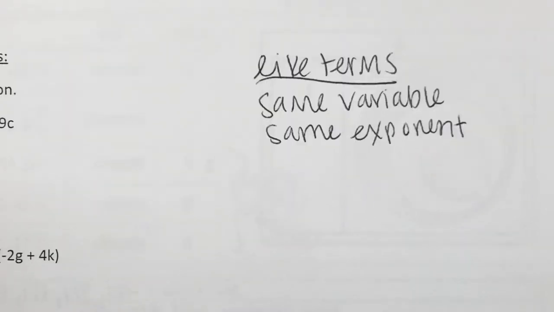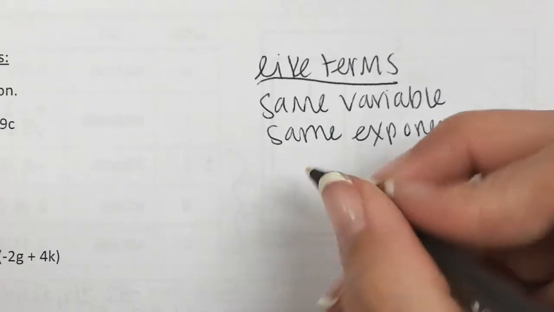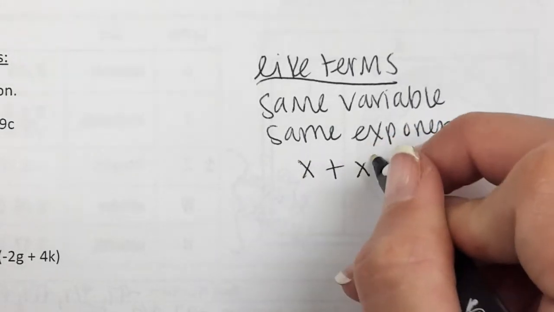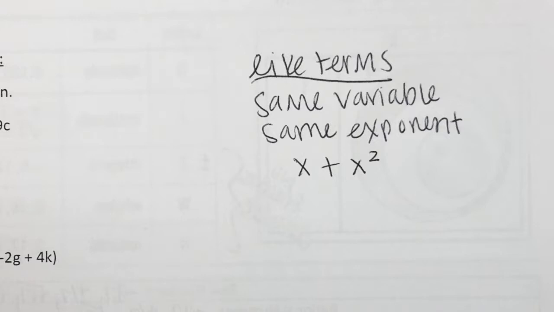So, for example, if I had x plus x squared, could I add those? No, because they have the same variable but not the same exponents. Everybody see that?